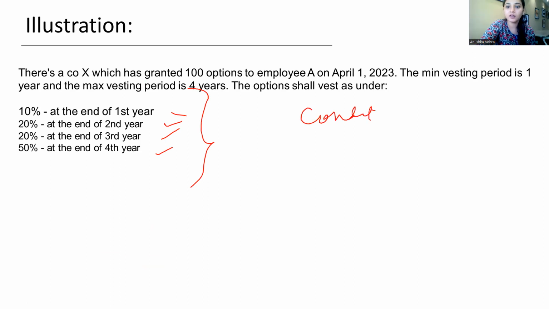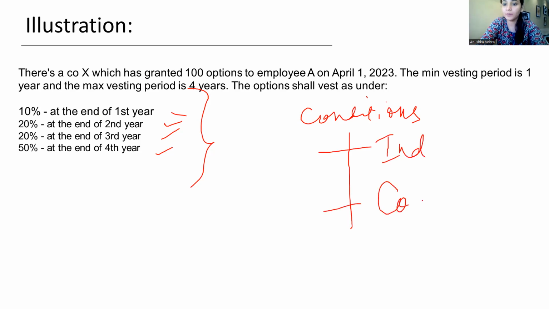So vesting, I'm sorry, okay. So a vesting schedule can be without conditions or with conditions. This is a very plain vanilla vesting schedule where there's no vesting condition. Now, vesting conditions are usually performance based, which can be based on individual employee performance or on the performance of the company as a whole.